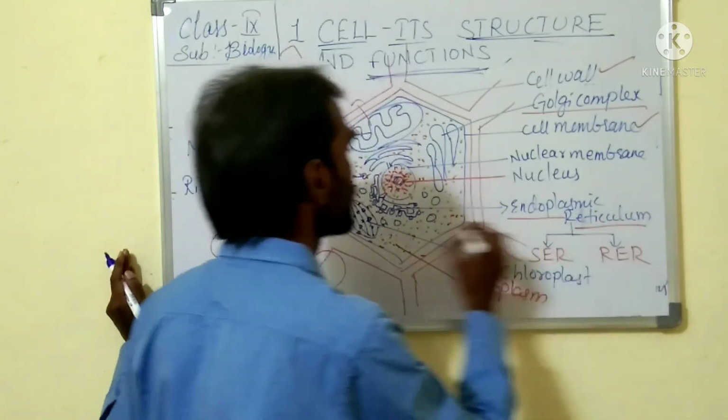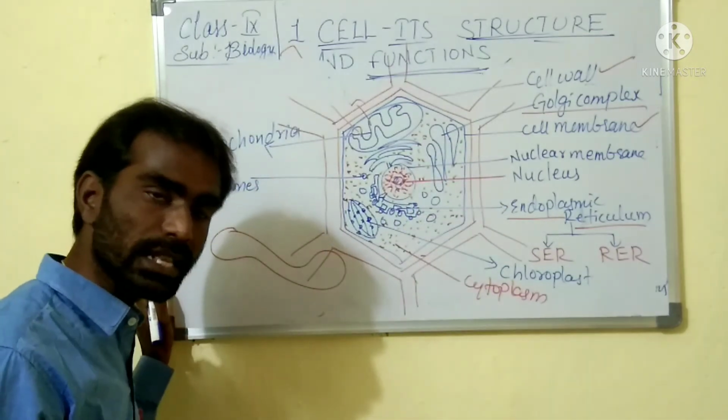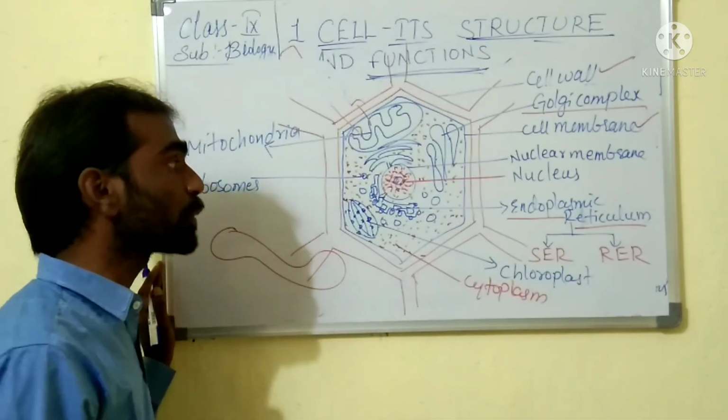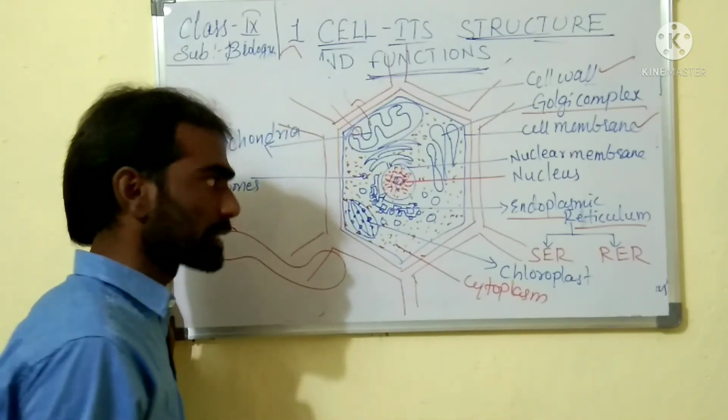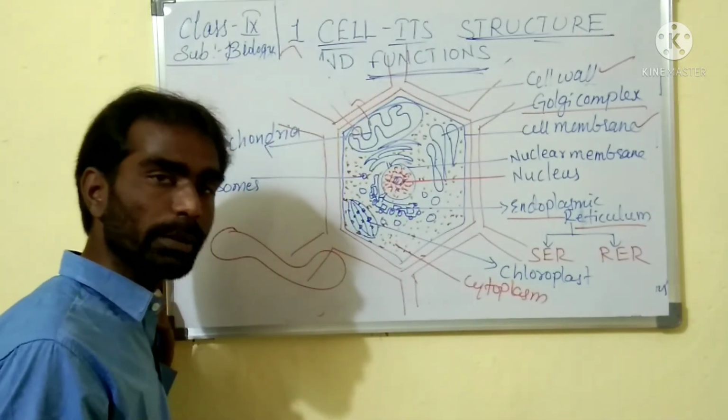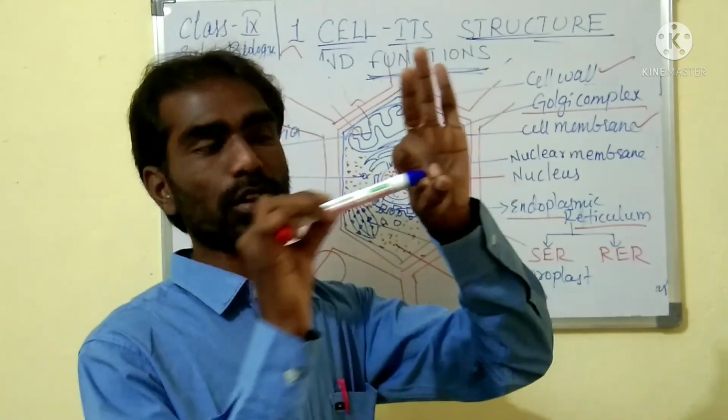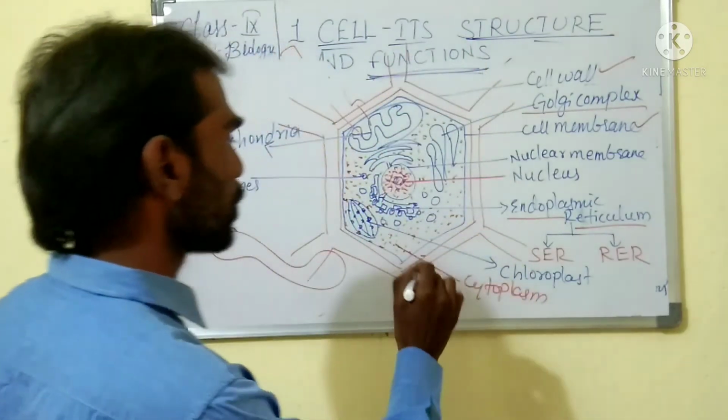Endoplasmic reticulum forms a network-like structure throughout the cell. They are helpful in the transporting of substances into the nucleus and elsewhere. They consist of a lumen. Lumen means hole, a passage of hole.